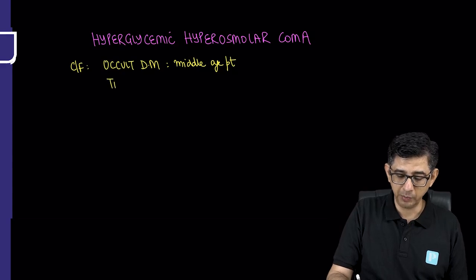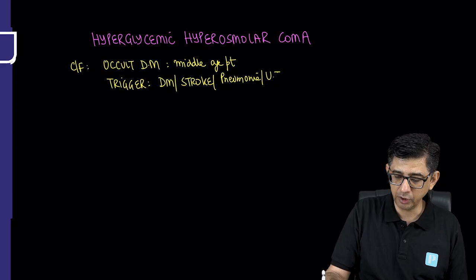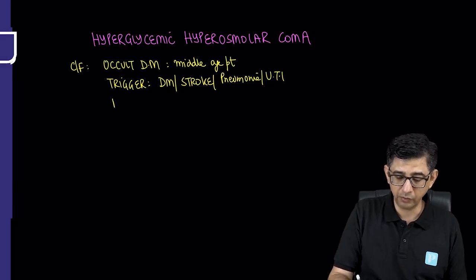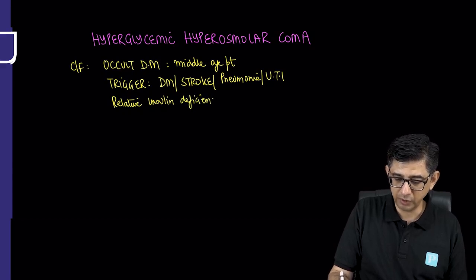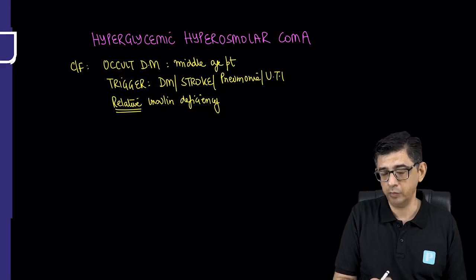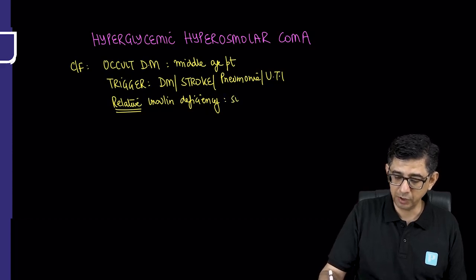Now, this middle-aged patient would be having a trigger. The trigger will be uniform. I mean, it can be diabetes mellitus, it can be stroke, it can be pneumonia, it can be urosepsis. So, the traditional triggers will remain the same. The importance of knowing these triggers is only that the trigger will cause an increase in energy requirement in the body. And the energy requirement, in this particular case, will cause a problem because type 2 diabetes has a relative insulin deficiency. In type 1 diabetes, I was saying absolute insulin deficiency, I was saying insulinopenia. In this condition, insulin is elevated but is not able to act because the receptor is malfunctioning, and as a result of it, the sugar in the body of this patient will keep on rising.